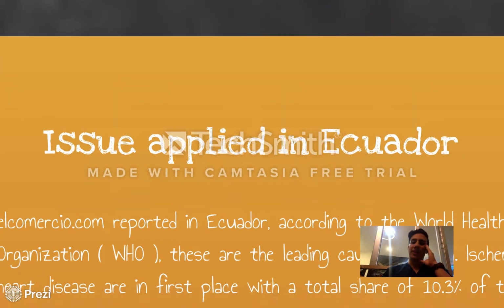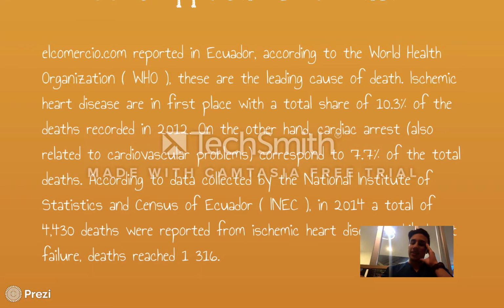And the issue applied in Ecuador. A newspaper reported that in Ecuador, according to the World Health Organization, these are the leading cause of death. Ischemic heart disease is in first place, with a total share of 10.3% of deaths recorded in 2012. On the other hand, cardiac arrest, also related to cardiovascular problems, corresponds to 7.7% of the total deaths.